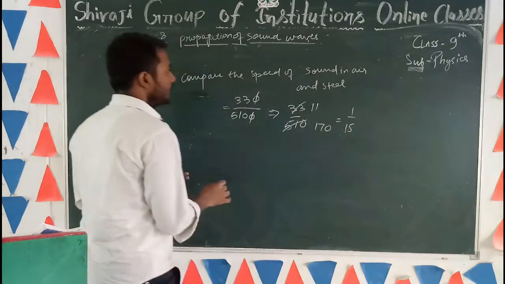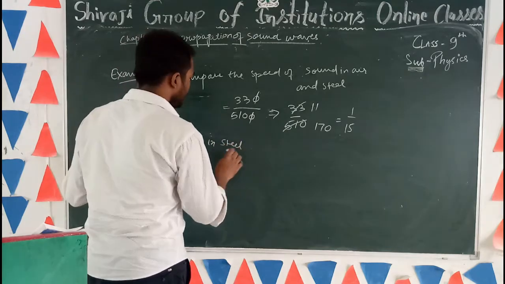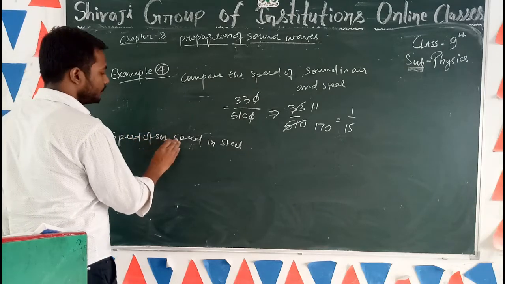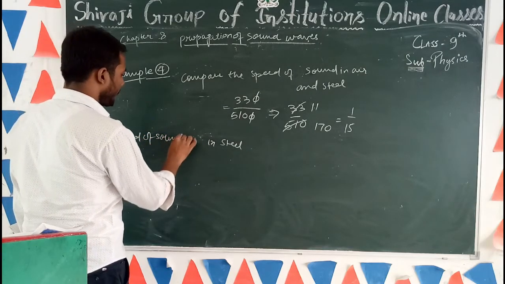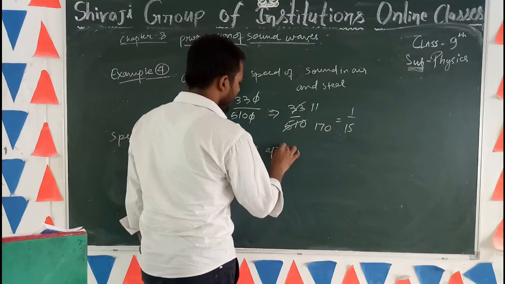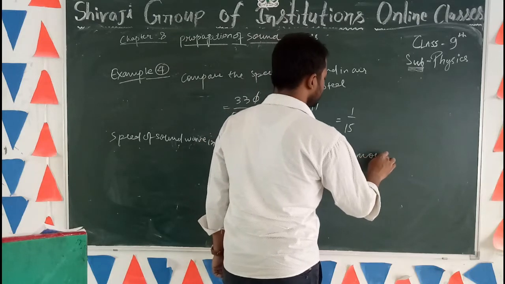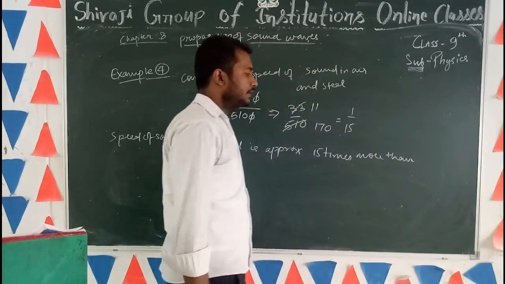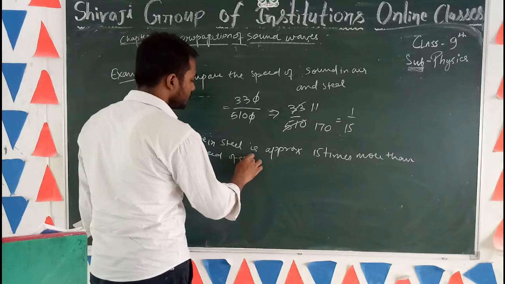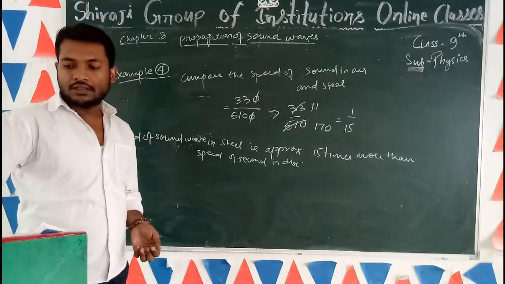So here you will see the speed of sound wave in steel is approximately 15 times more than the speed of sound in air. Okay, students.